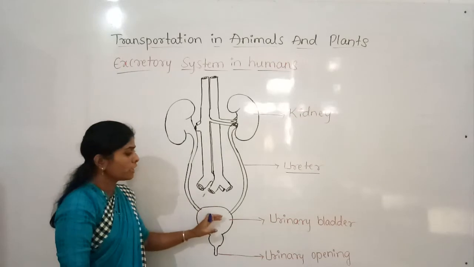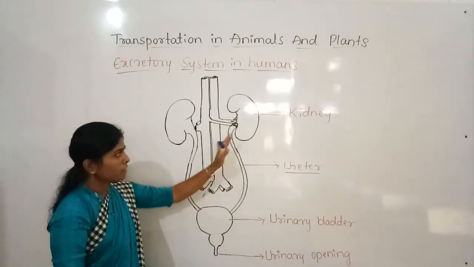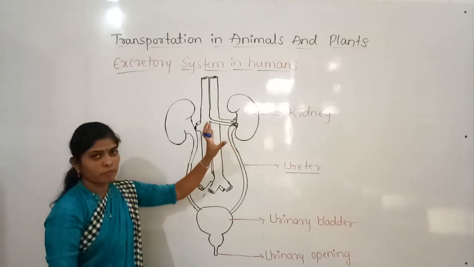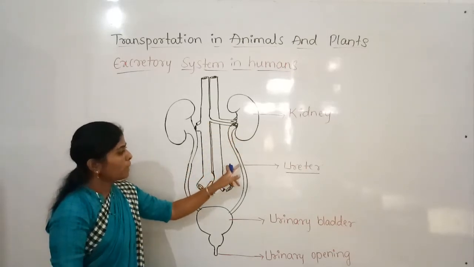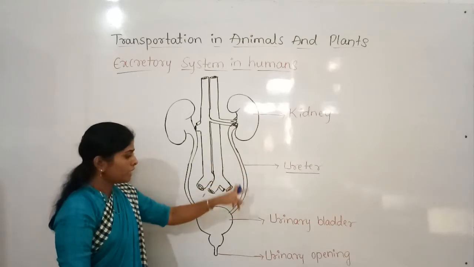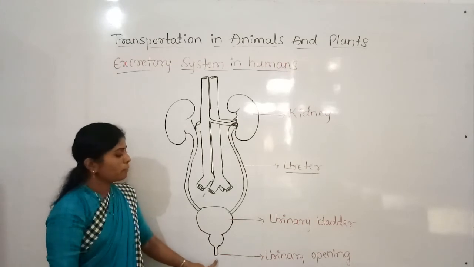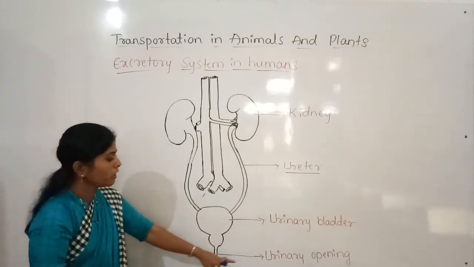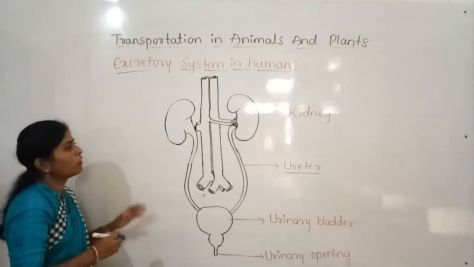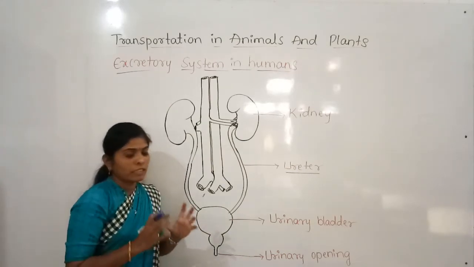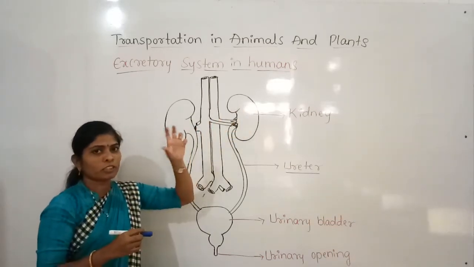So here the urinary bladder will be there. All the impurities that are dissolved in the water will pass through the ureter, be collected in the urinary bladder, and then be removed out through the urinary opening. Here some capillaries will be there, small projections.